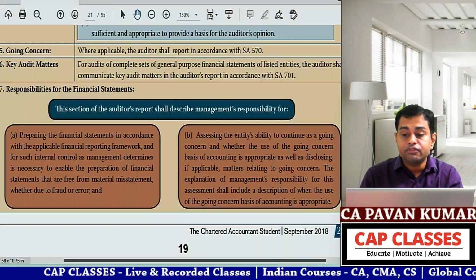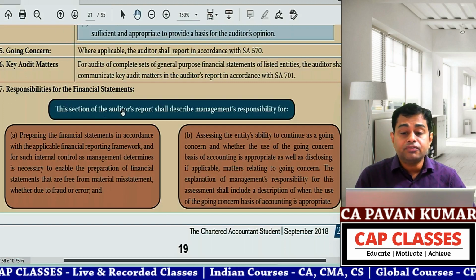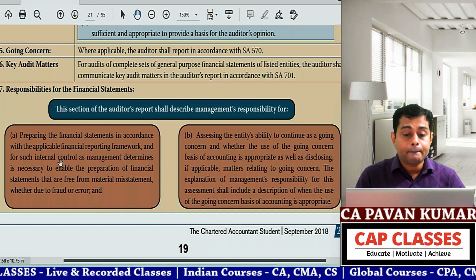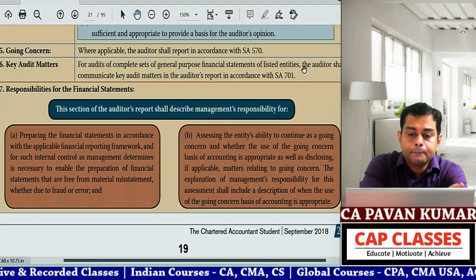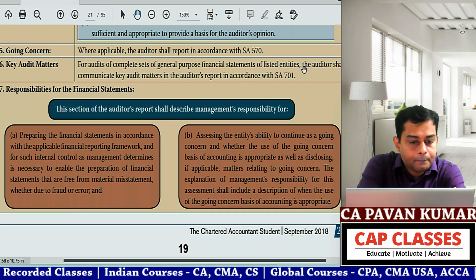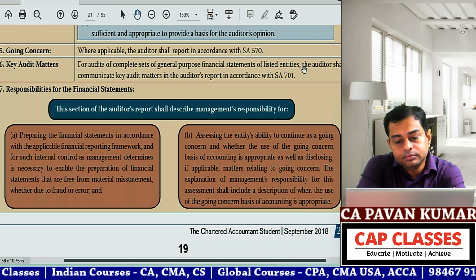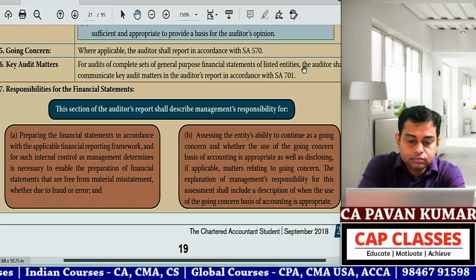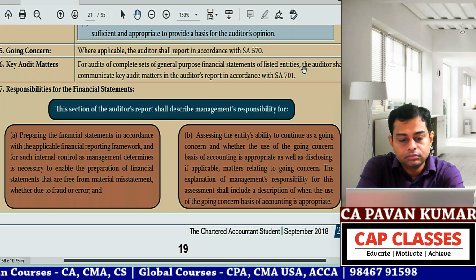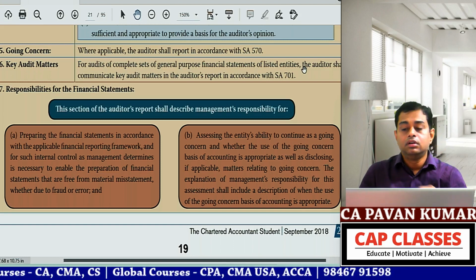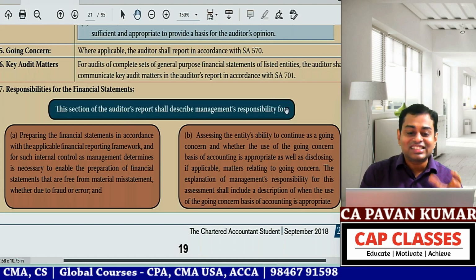Applicable financial reporting framework. So can you read this, mom? Responsibilities for the financial statements. Read this. A. Preparing the financial statements in accordance with the applicable financial reporting framework, and for such internal control as management determines is necessary to enable the preparation of financial statements that are free from material misstatement, whether due to fraud or error. So before reading this A, you should read this sentence so that you understand what is A and B.